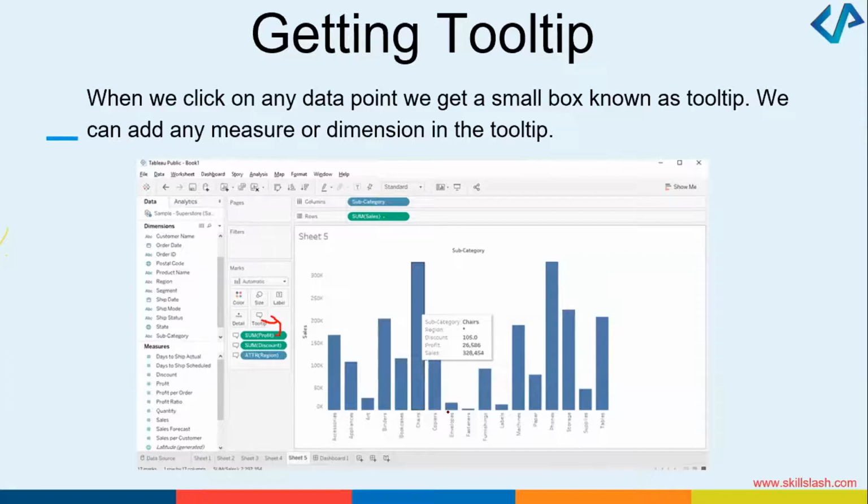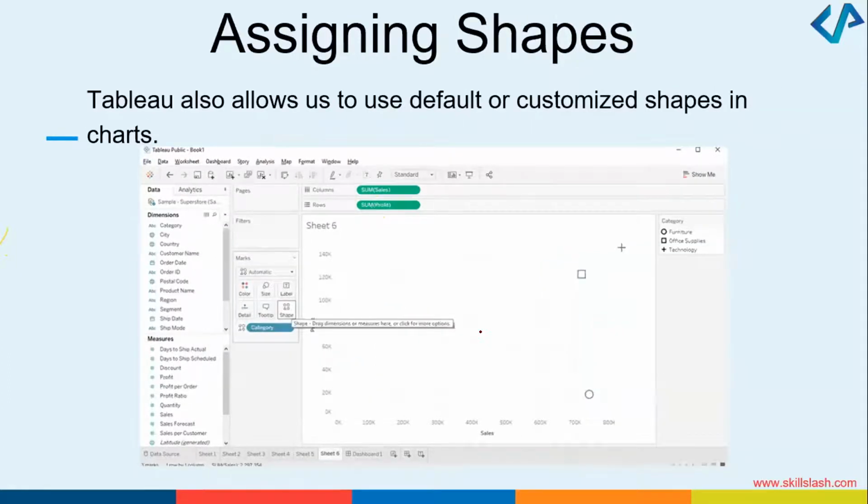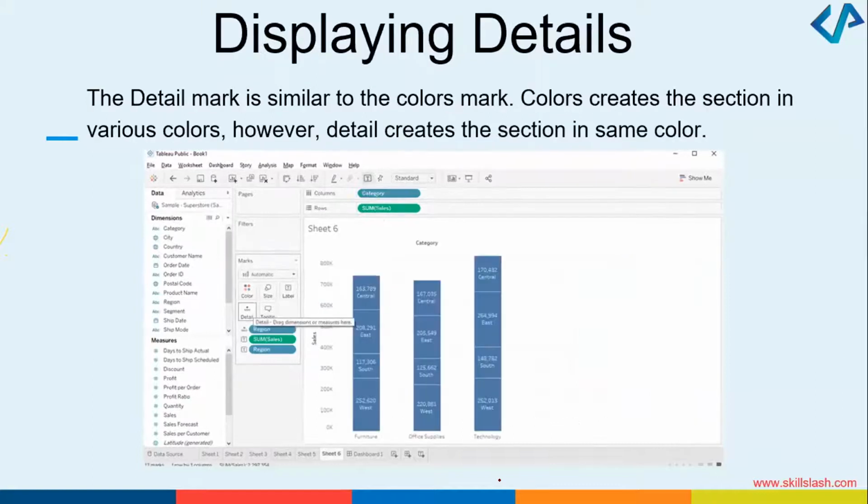In the paid versions, you will also see some additional things like shape. You can create some shapes in Tableau. In some versions, you will also see an option called details where you can add some details. For example, in the central region, I wanted to put the count of how many sales have happened.